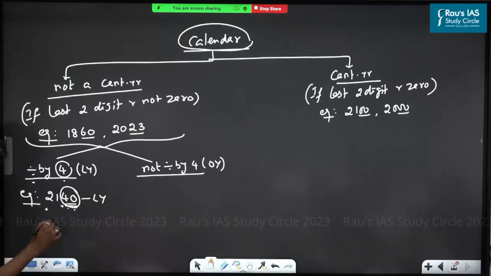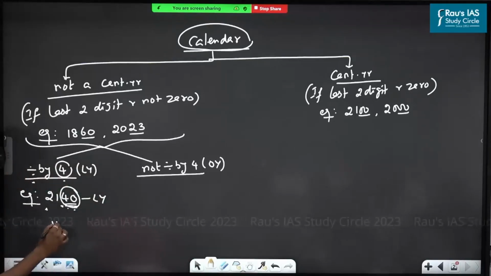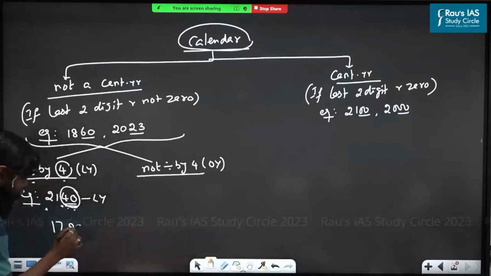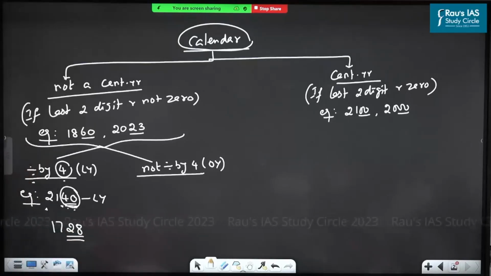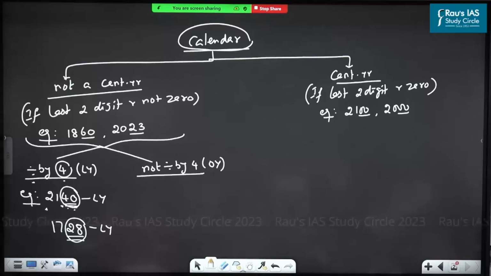For example, 1728. Century year or not a century year? Then you have to check whether it is exactly divided by 4 or not. The last 2 digits are exactly divided by 4, that means the entire number is divided by 4. Then it is said to be a leap year. Are you understood this?